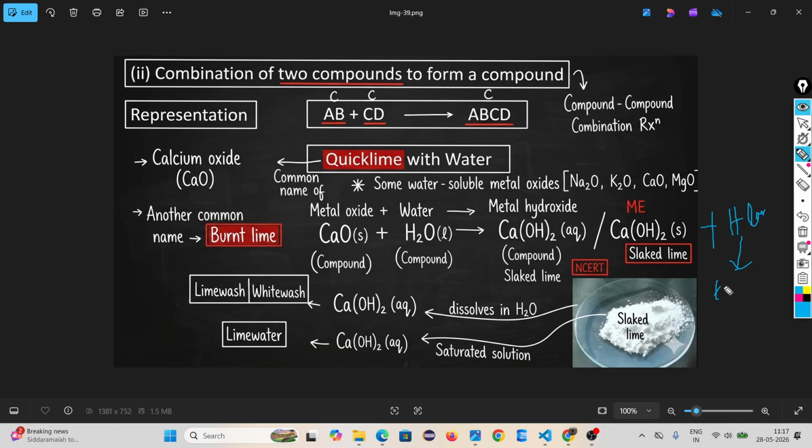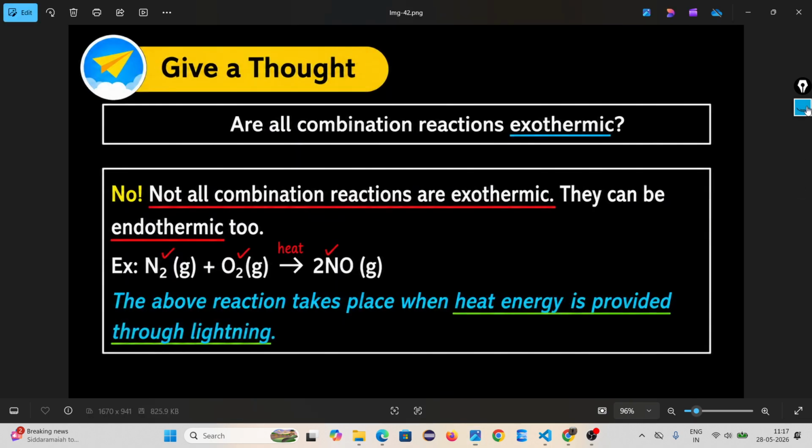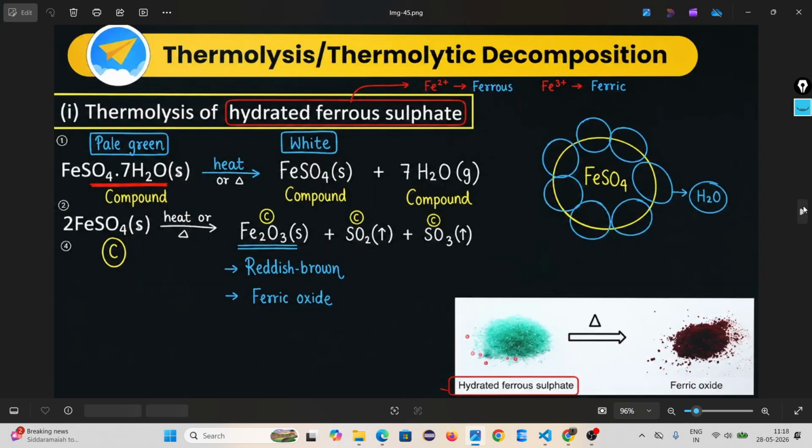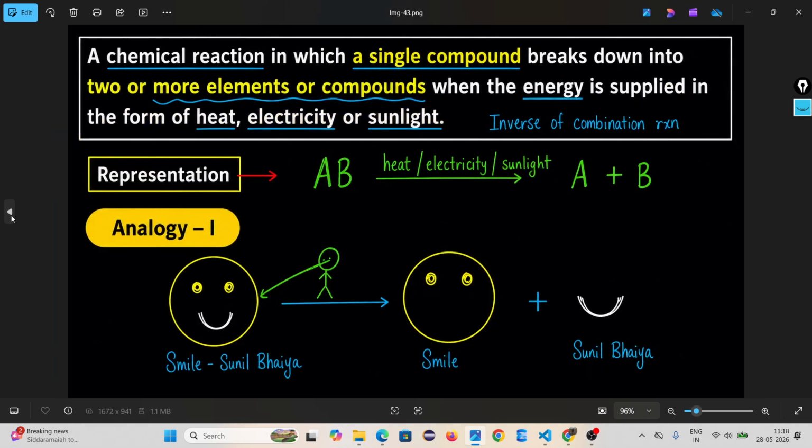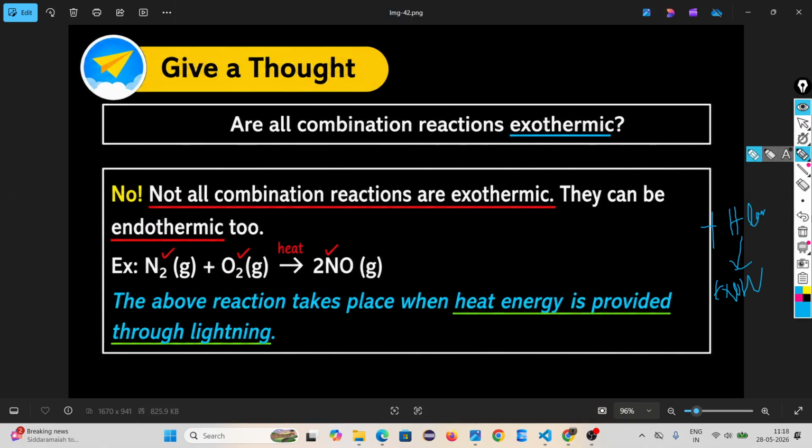That means it is exothermic. The question is, are all combination reactions exothermic? No. The answer is no. Not all combination reactions are exothermic. They can be endothermic.